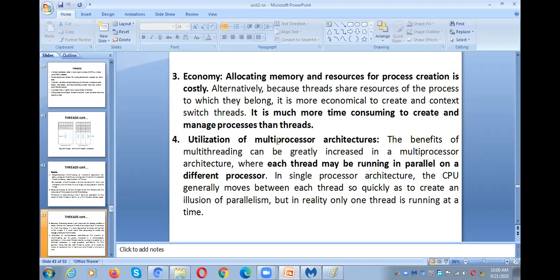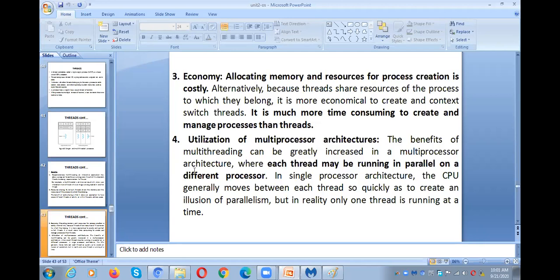So automatically the 3 threads can run parallelly with the help of 3 processors, so that we can complete the task within less time. That is called utilization of multi-processor architecture. That means if it is a multi-processor architecture, we better go for the threading concept, not the process concept.